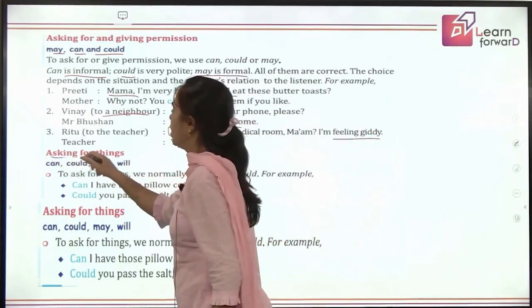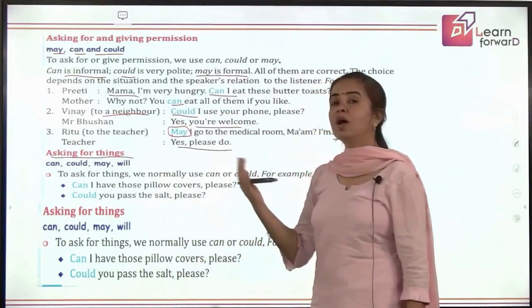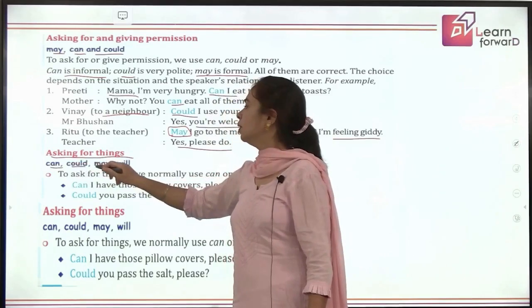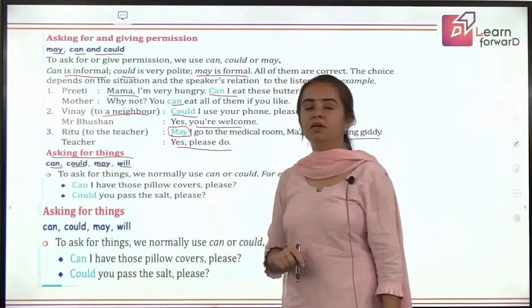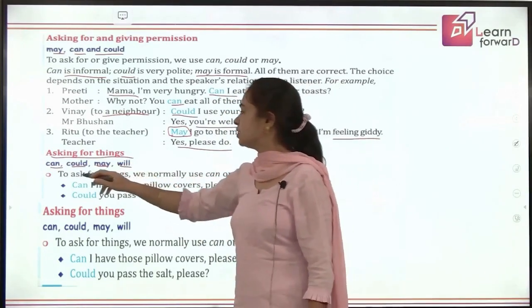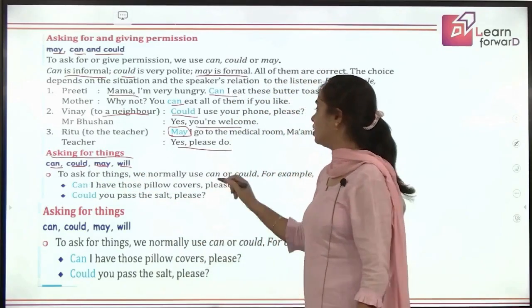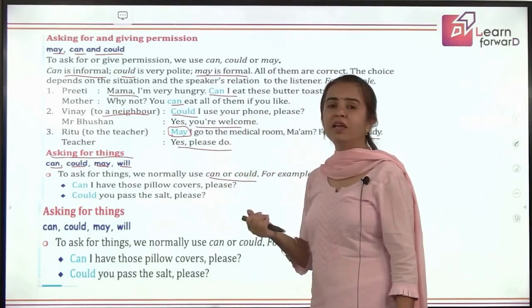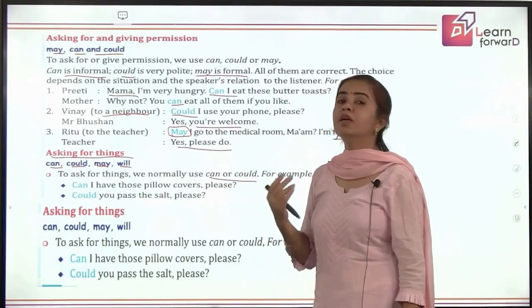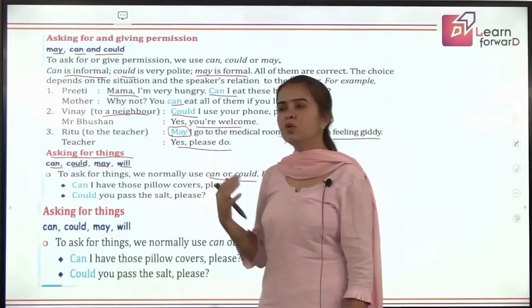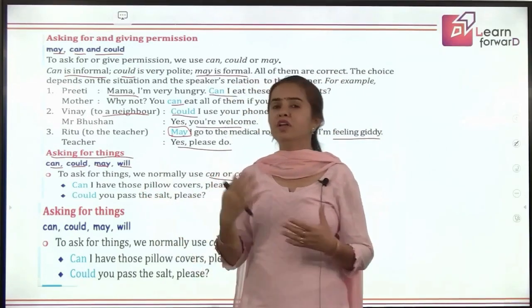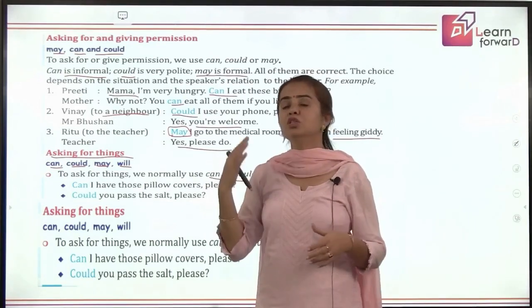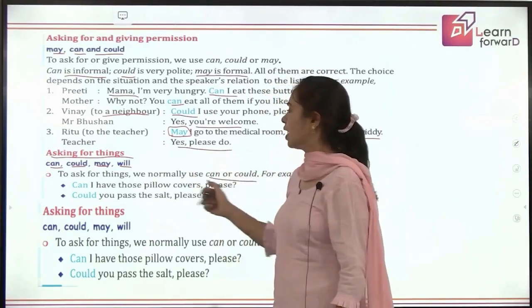Now, when you are asking for things, when you are asking to take things from somebody, we use can, could, may, or will. Right? So what's the difference? Let's understand. To ask for things, we normally use can or could. Can is just like we have done here, in an informal way, but could shows your politeness. So when you are talking to a stranger, or to your neighbors where you don't have a very informal relationship, to show your politeness, we must use could.